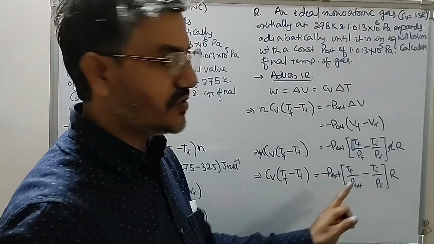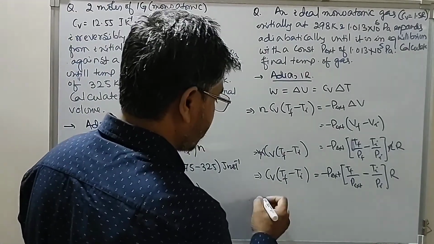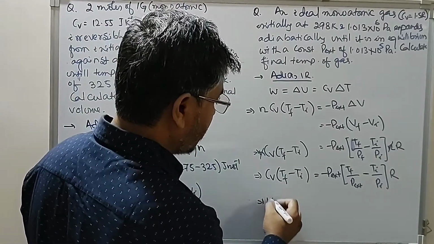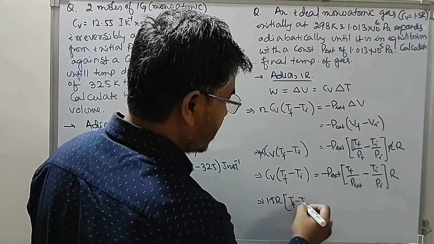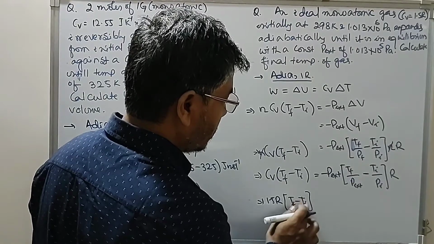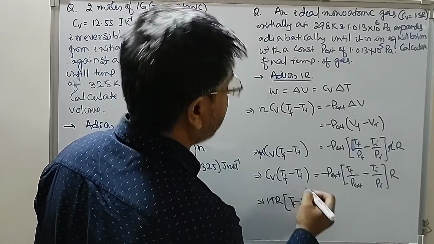So we have to solve this equation to find the value of the final temperature. Cv is given as 1.5 R. Then Tf minus Ti, where Ti is given as 298.